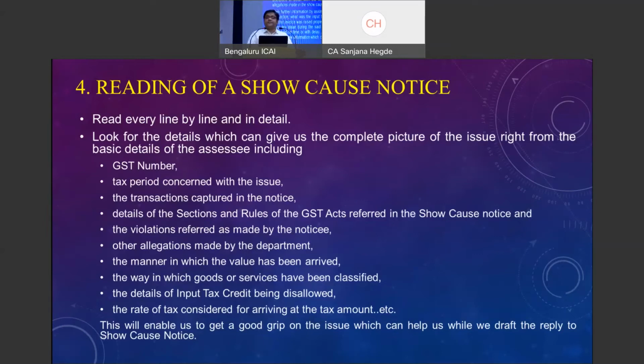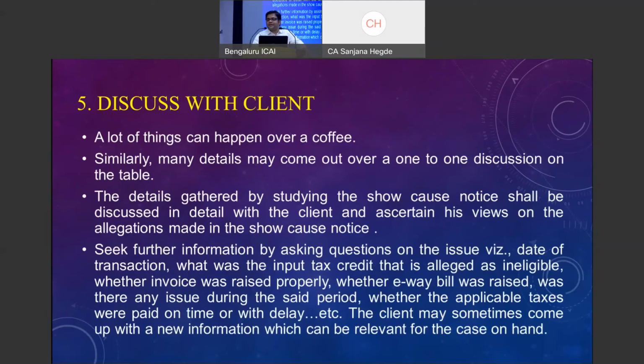Next is discussion with the client. As normally said, a lot of things can happen over a cup of coffee. Please invite the client to your office. Or if the client is a very big person and he will not come, I have to go, please visit them. Whatever you have read in the show cause notice, whatever you have noted down, please discuss with the client and get his views. Have you done this particular transaction? The department is alleging these things. What is your point of view?